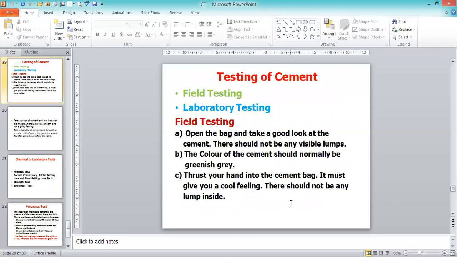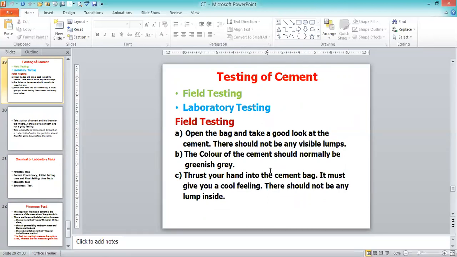Then the testing of the cement includes field testing and laboratory testing. Field testing is a rapid way to judge the quality of the cement. How will we do that? First, open the bag and take a good look at the cement. There should not be any visible lumps. If there are no lumps, then the quality of the cement is good.